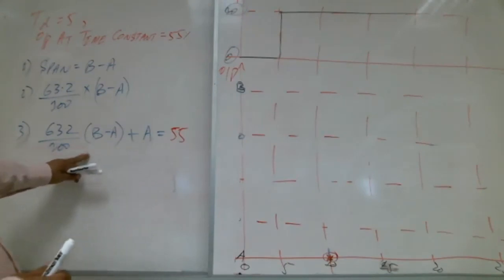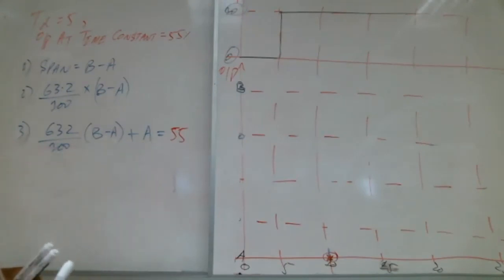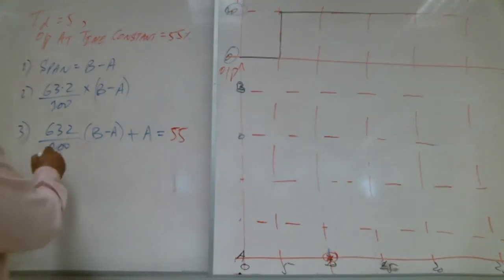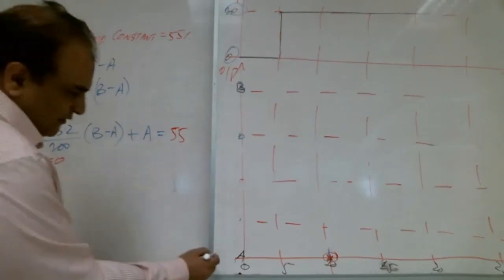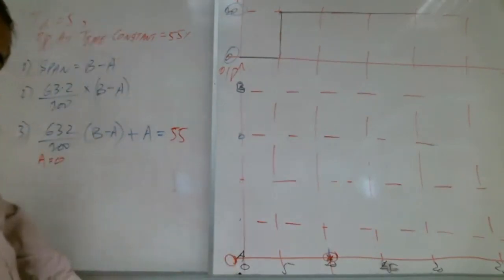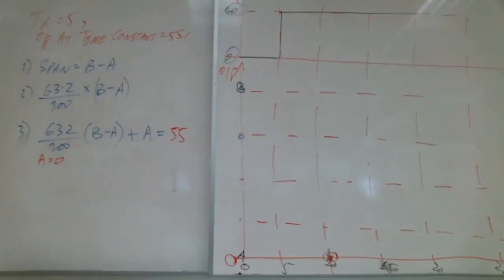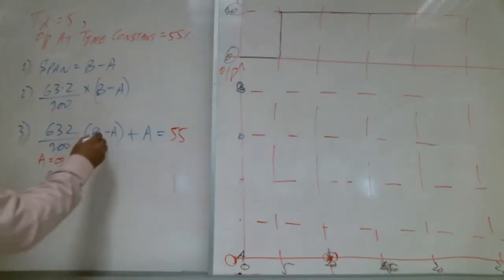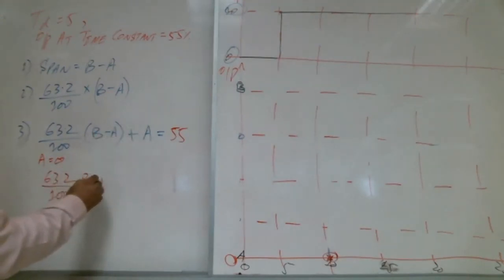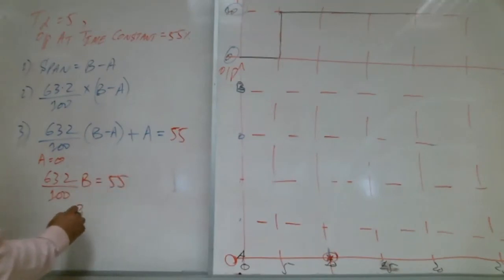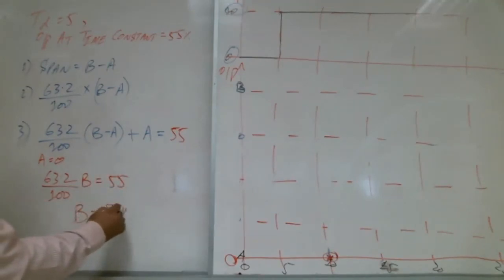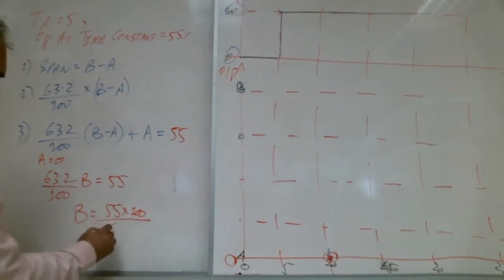Can we find A and B now? Assume A is 0. We are starting from 0. That is the easiest, right? Right, Shabab? Okay, if we put A as 0, what is this now? 63.2 over 100, this is 0, this is 0. B is equal to 55. How much is B, Shabab?